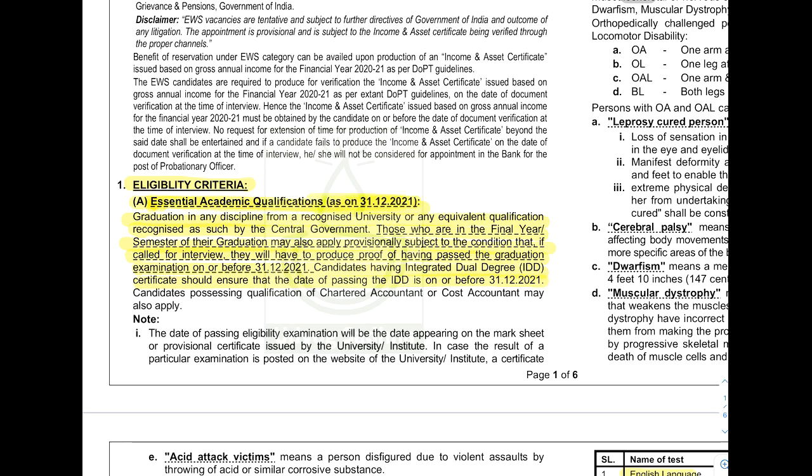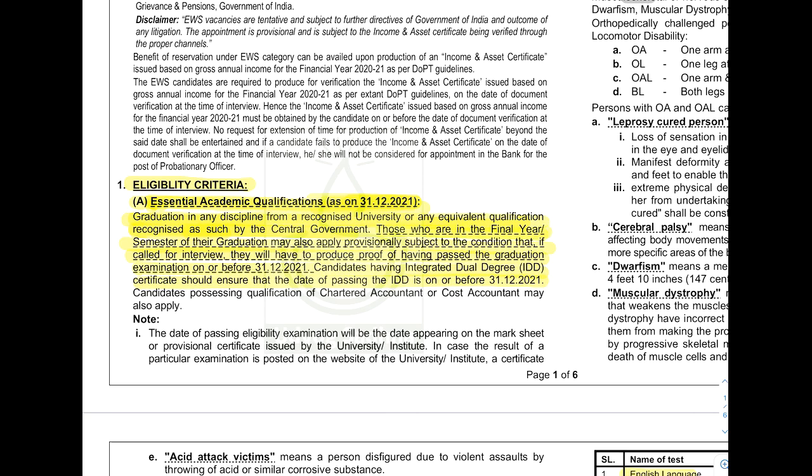The cutoff date is 31st December 2021. By this date, you should possess this qualification. What is that qualification? Graduation in any discipline from a recognized university or any equivalent qualification recognized as such by the central government. So basically they are asking for a degree from any discipline. They have not even given a percentage, so I think a degree pass is enough.